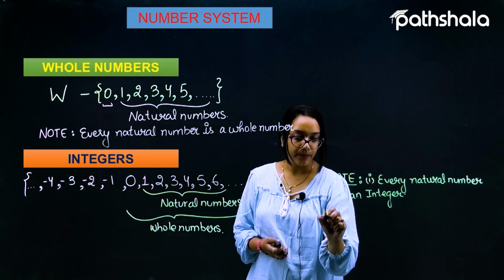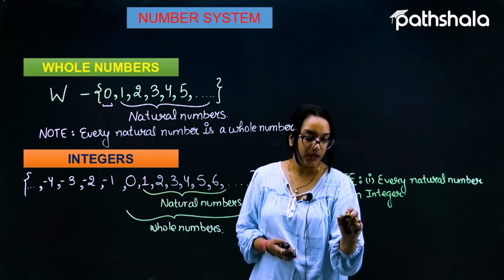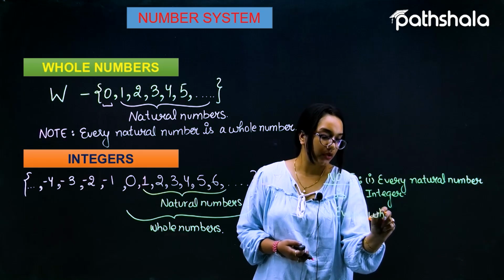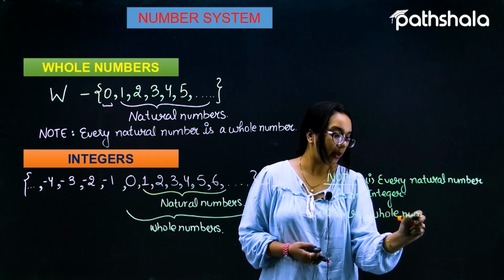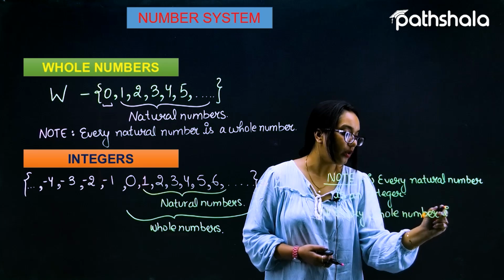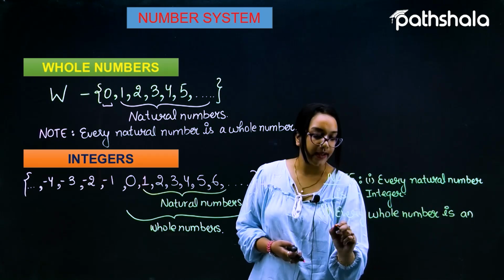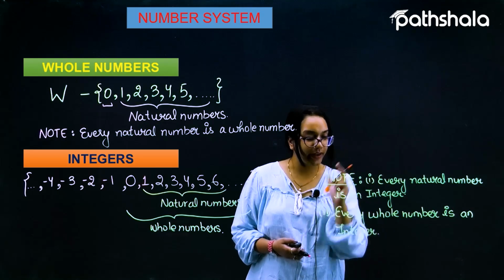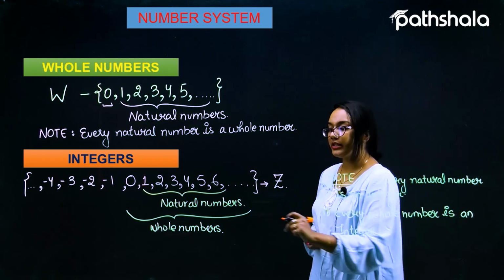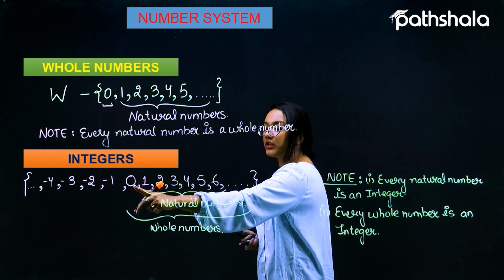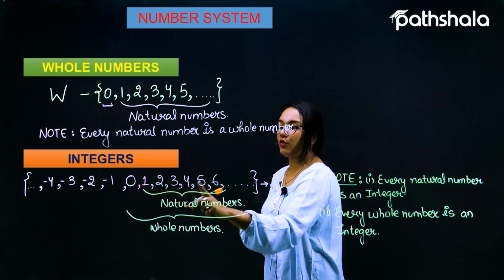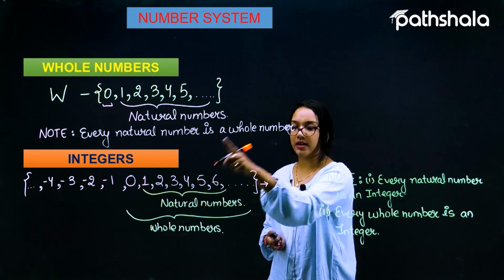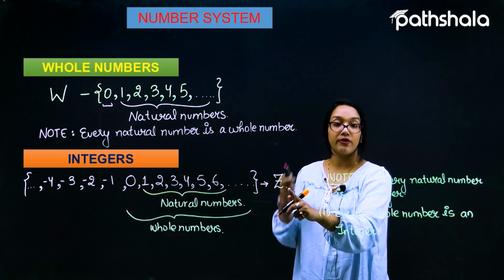Furthermore, we can say that every whole number is an integer. Again, it is very clear that every whole number is an integer as well, because the whole numbers start from 0, and 0, 1, 2, 3, 4, 5, 6 all already exist in the collection of the integers.